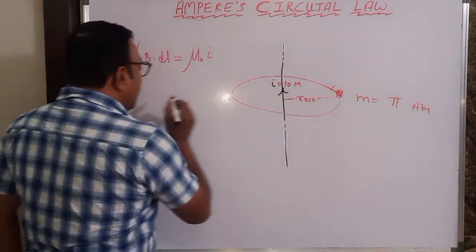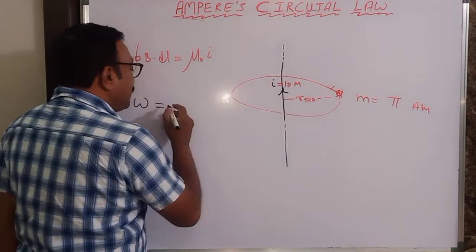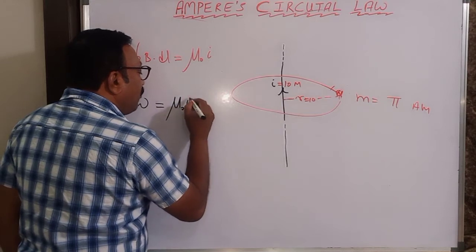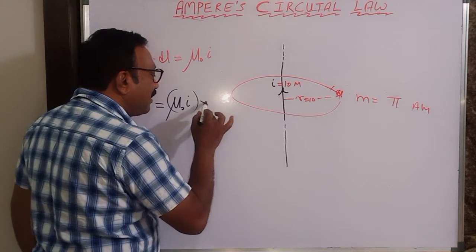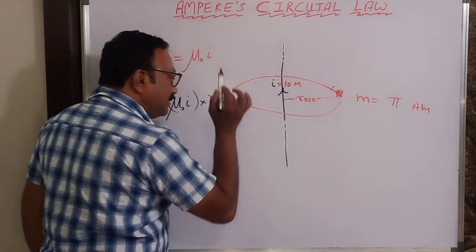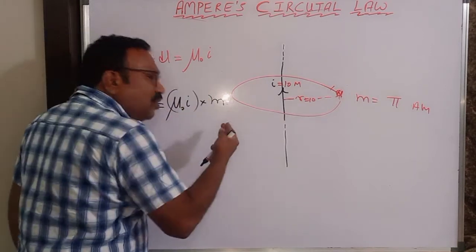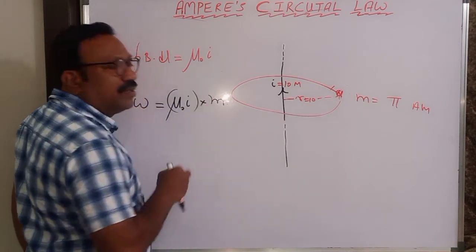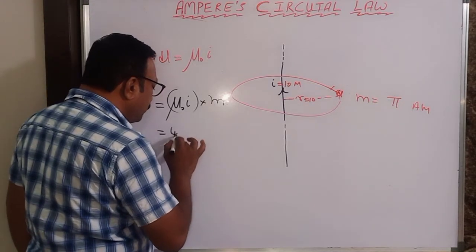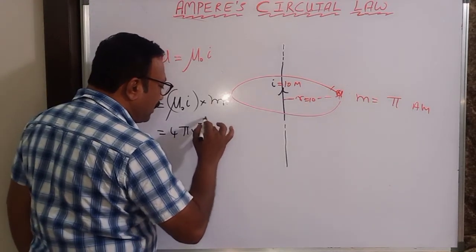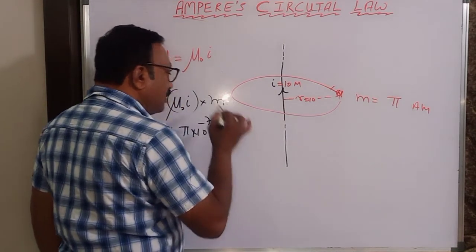So work done in moving this around this is equal to work done in moving unit north pole around the current carrying conductor into pole strength. Because this is a work done per unit north pole only. But for m units of north pole, then into m you have to do. What is mu naught value? 4 pi into 10 to the power of minus 7. What is I? 10 amperes. What is the pole strength? Pi.